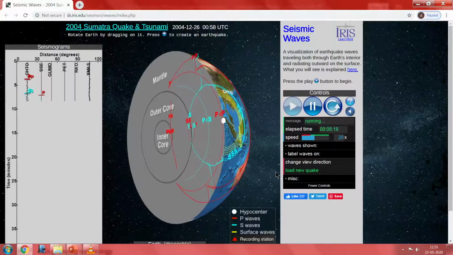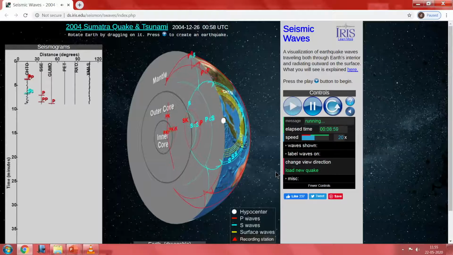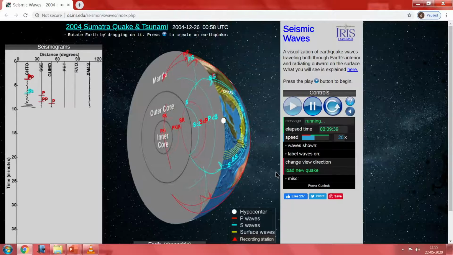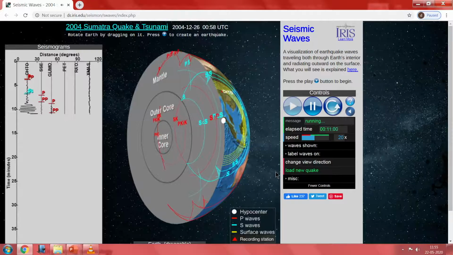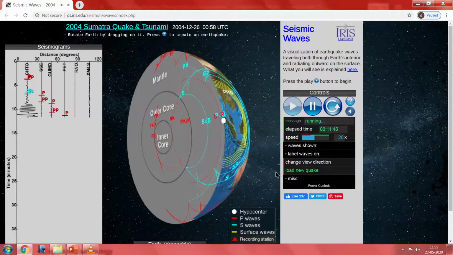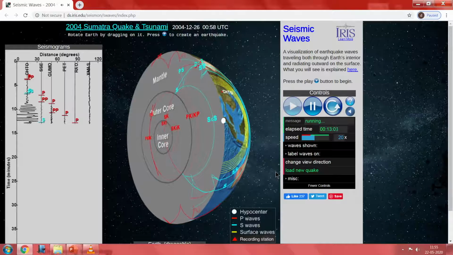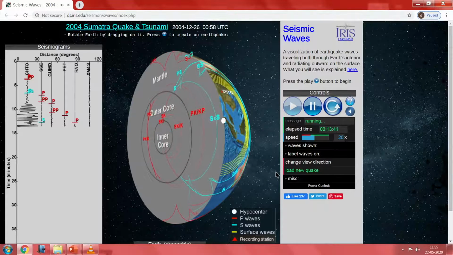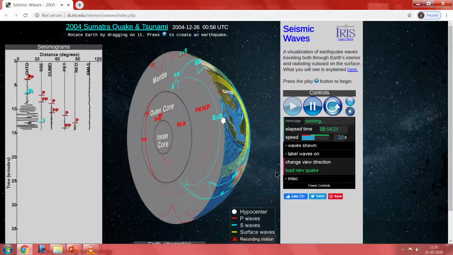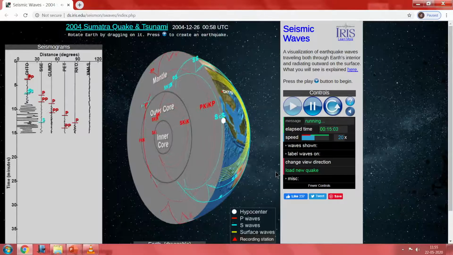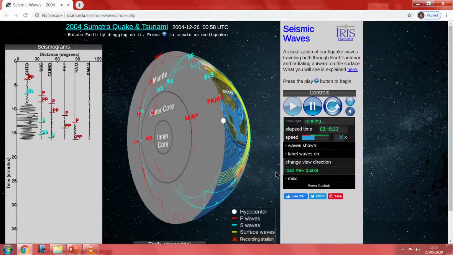It gets reflected. There is no refraction taking place. You can see that there are no light green waves passing through the outer core. You can see very clearly. So this kind of reflection and refraction creates a shadow zone for a particular earthquake.